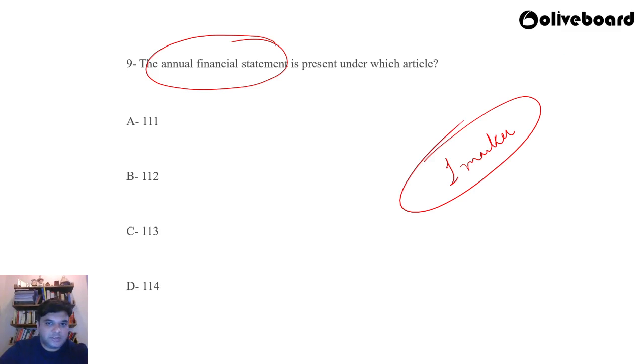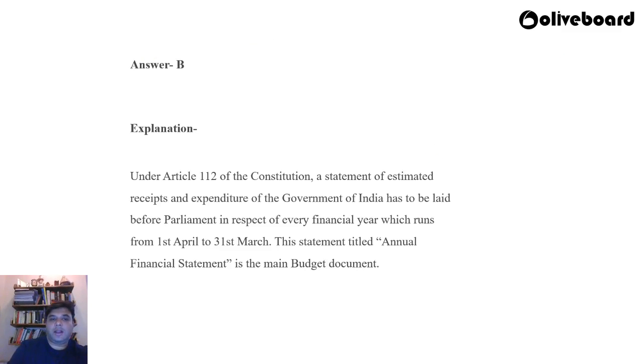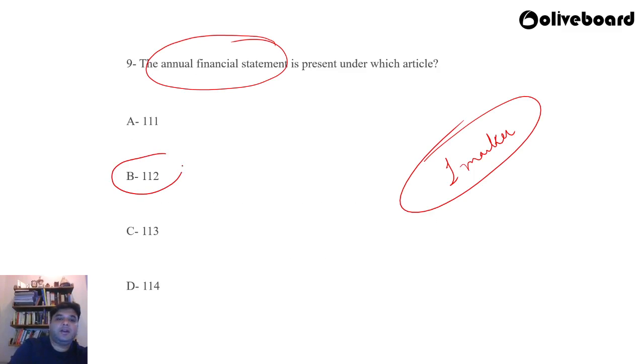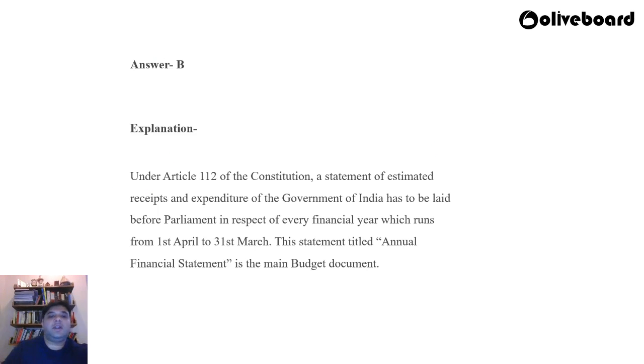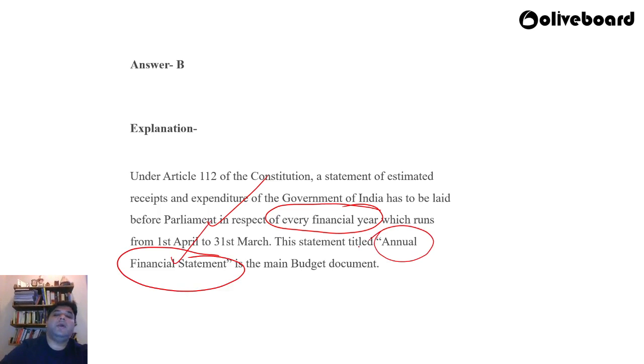So the annual financial statement is presented under Article 112. Okay. So under Article 112 of the Constitution, a statement of estimated receipts and expenditure of the Government of India has to be laid before Parliament in respect of every financial year, which runs from 1st April to 31st of March. This statement titled Annual Financial Statement is the main budget document.